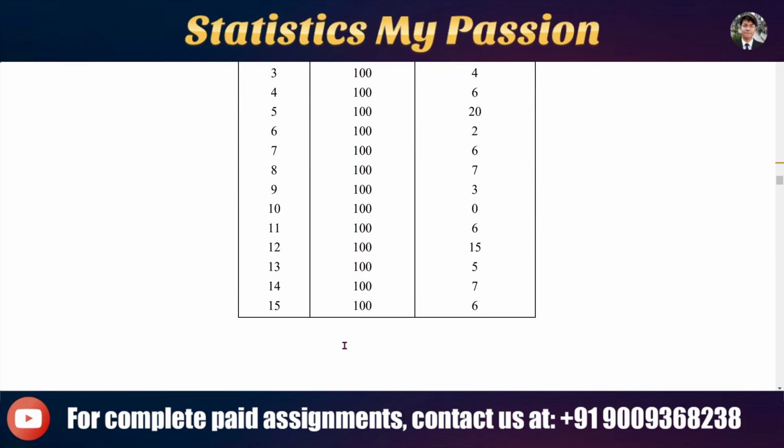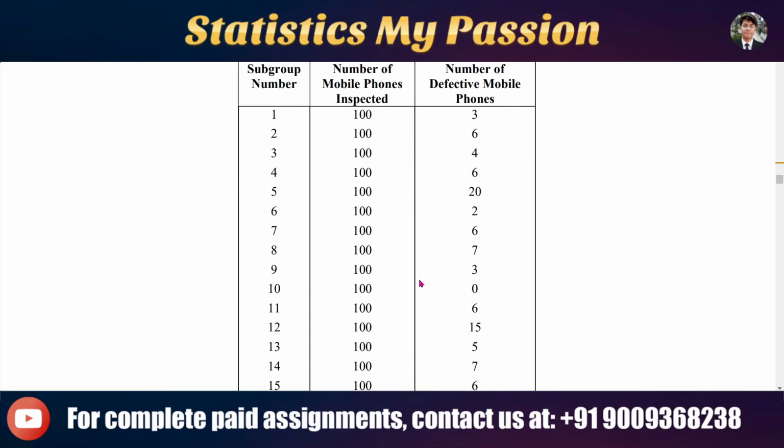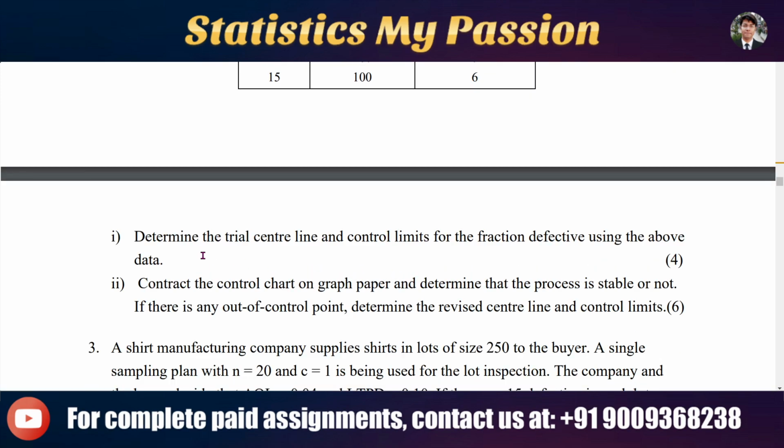Subgroup numbers are here from 1 to 15, then the number of mobile phones inspected here, and the number of defective mobile phones here. From this question, the first part is to determine the trial center line and the control limits for the fraction defective using the above data. The second is to construct the control chart on graph paper and determine whether the process is stable or not. If there is any out of control point, determine the revised central line and the control limits. So this question is basically from the quality control chapter.